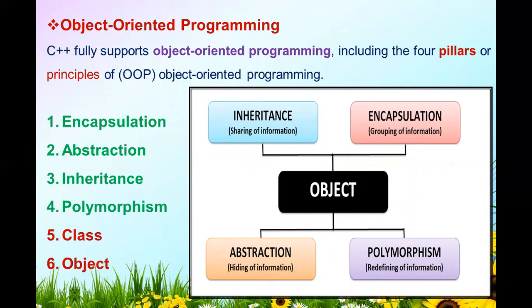Object oriented programming. C++ fully supports object oriented programming, including the 4 pillars, also called the principles of OOP, object oriented programming, of C++ programming. Those 4 principles are encapsulation, abstraction, hiding of information. Encapsulation means grouping of information. Third one is inheritance, meaning sharing of information. And polymorphism, that is redefining of information.